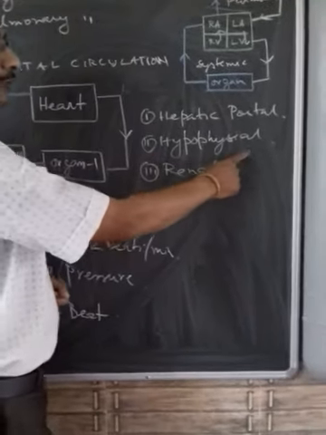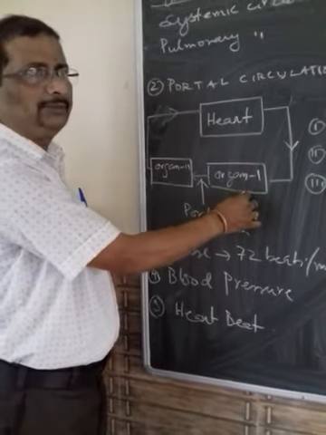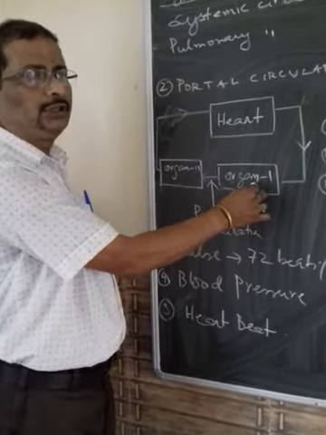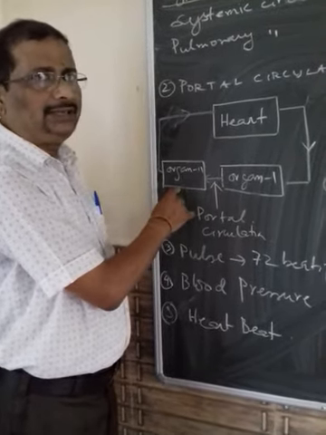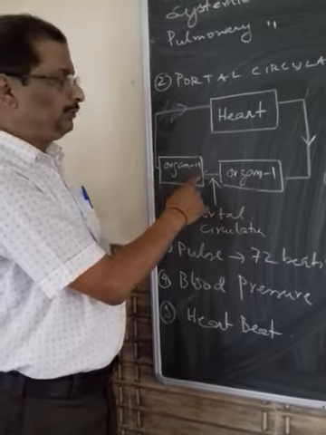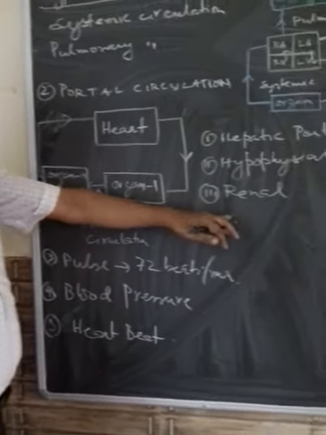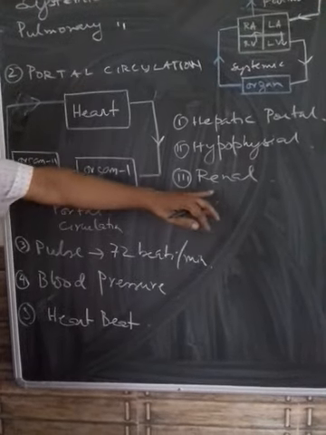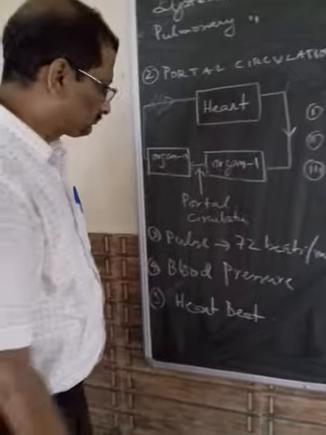So that is called the hypophyseal portal system. The blood transports the hormone from the hypothalamus, which is the center of neurohormones, to the hypophysis of the pituitary gland. There is a third type of portal system which we find in the kidney, known as the renal portal system, and this is of course not found in human beings.